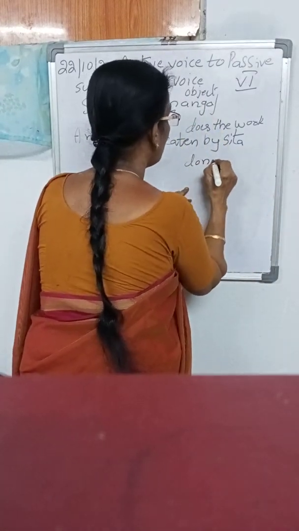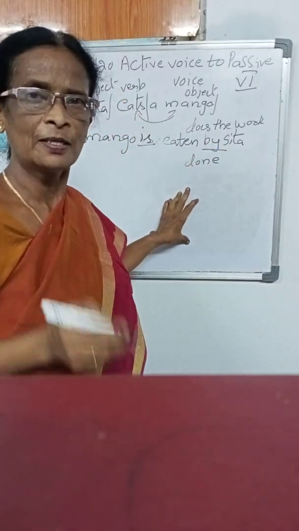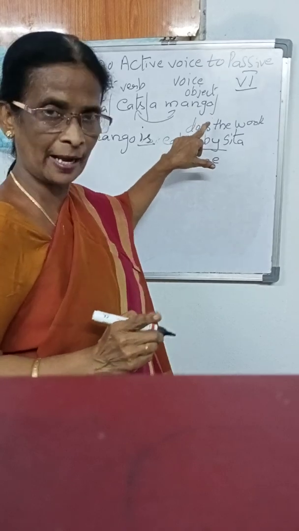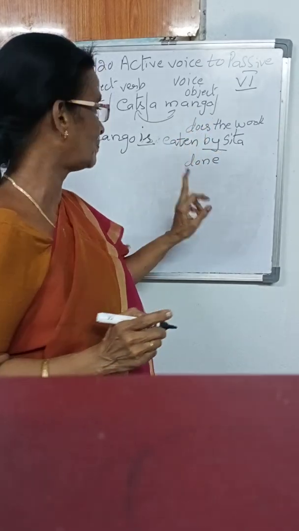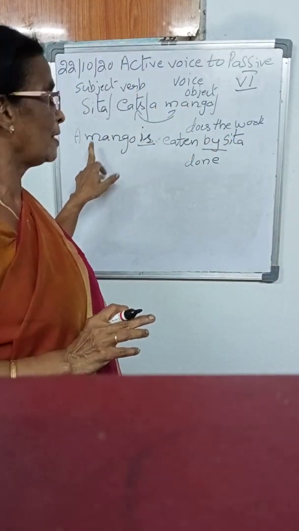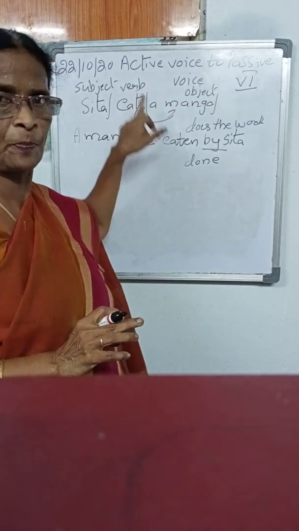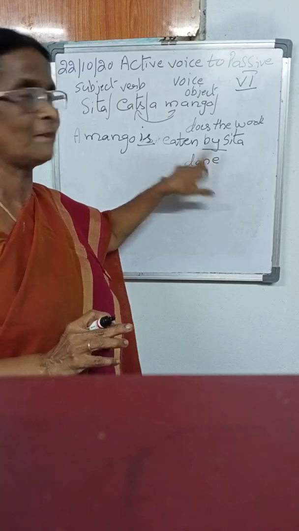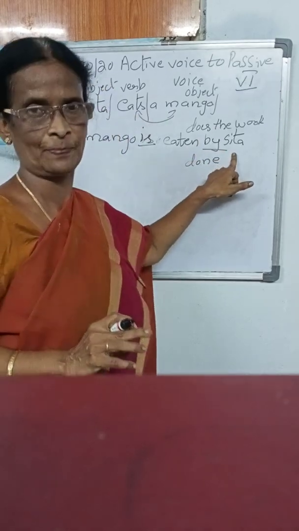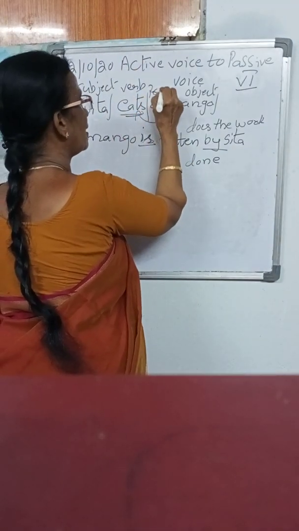What the subject has done, the work done, shows the "by." Okay, so active voice means what the subject does. Passive voice means what the subject has done. Okay, ma'am? Again I'll tell. The object comes to the subject's place. With the help of the object, the singular verb, present tense, we'll write "is." Past participle, "by," subject goes to the object. For all these are the clues. Okay, so here the verb is present tense.